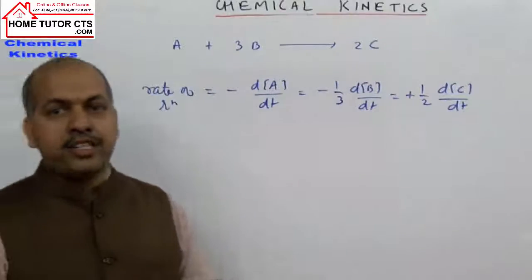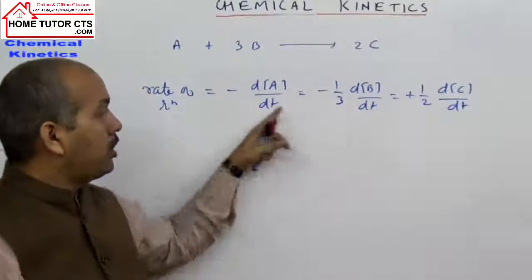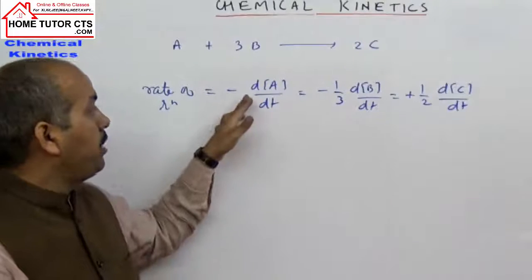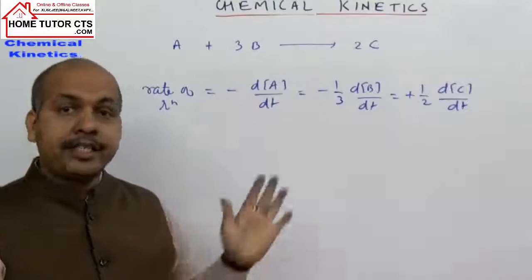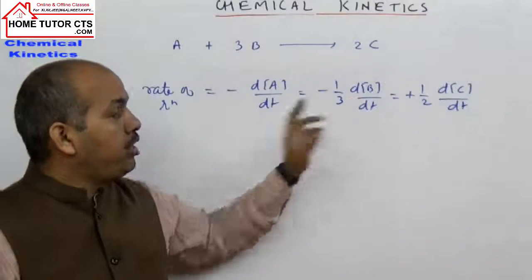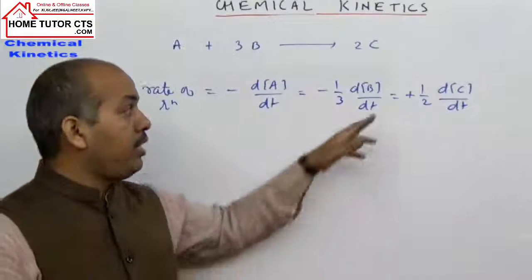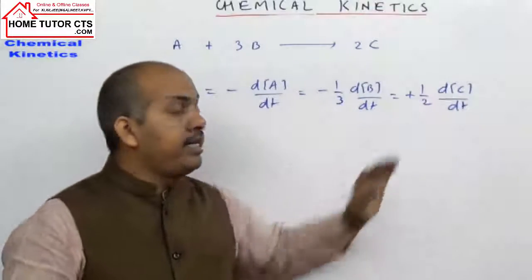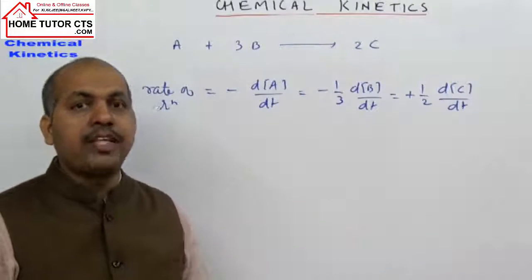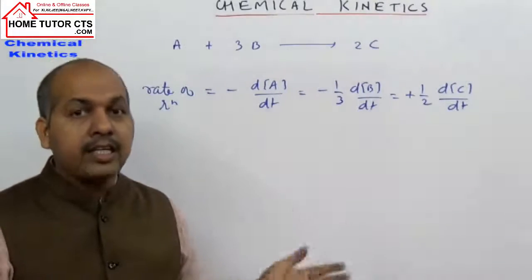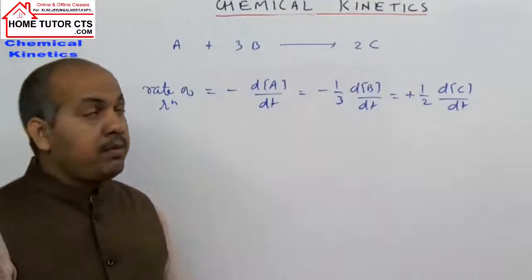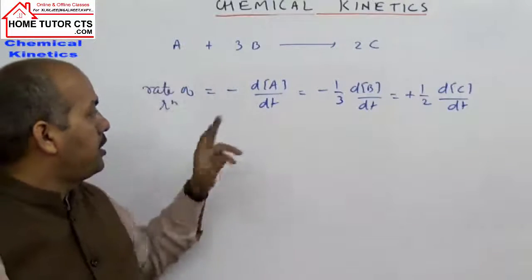See, the rate of reaction can be expressed by taking any reactant or any product. It is rate of reaction. If I only write the rate of disappearance of A, it is dA by dt, or for B, it is dB upon dt, or for C, the rate of appearance is dC by dt. But when we write the rate of reaction in terms of A or B or C, we divide by the stoichiometric coefficients.